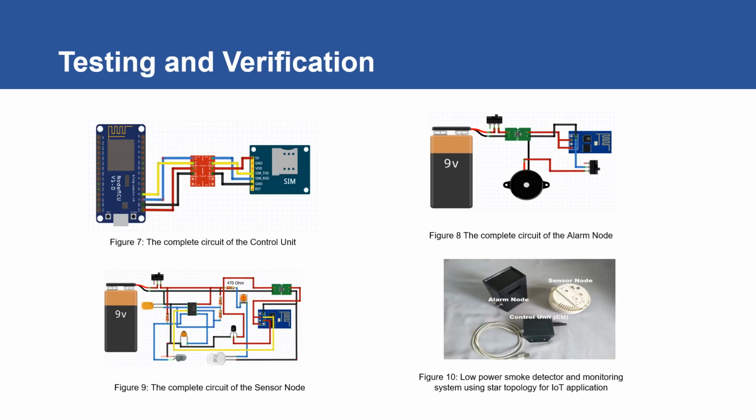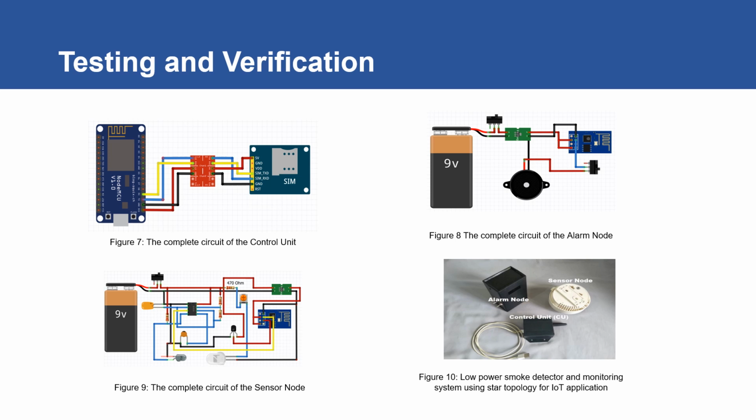Okay, testing and verification is very important to ensure that the system works properly. There are some figures of the work which we have captured. So you can see that figure 7 is the complete circuit for the control unit. Then figure 8 is the complete circuit for the alarm node. And then figure number 9 is the complete circuit for the sensor node. So we have three different circuits in this project.